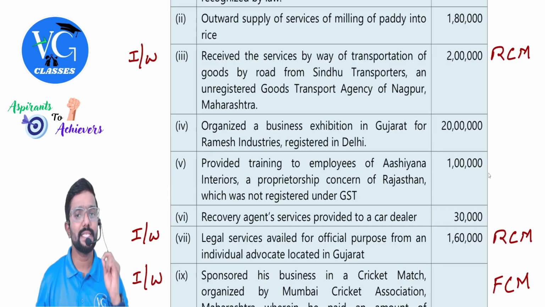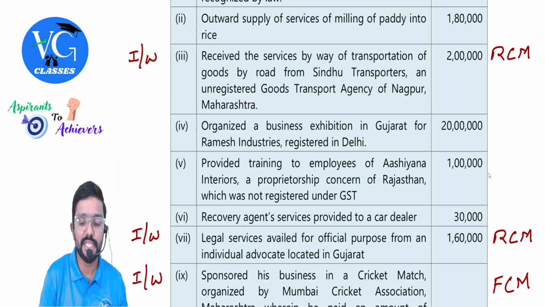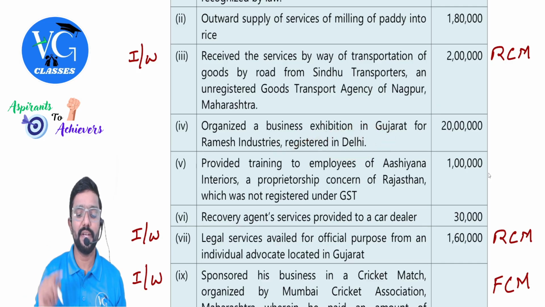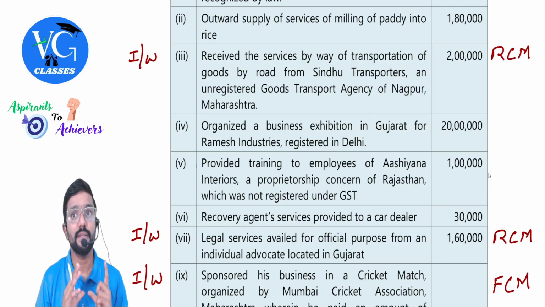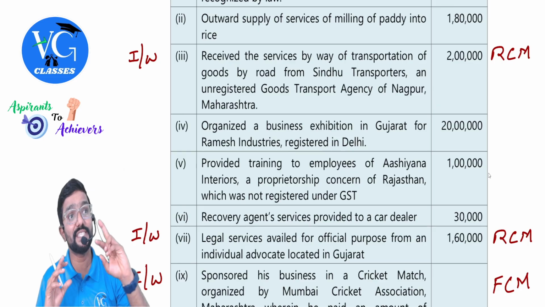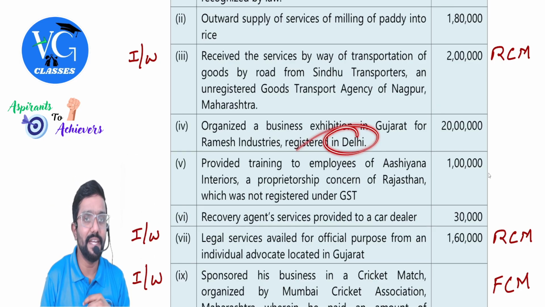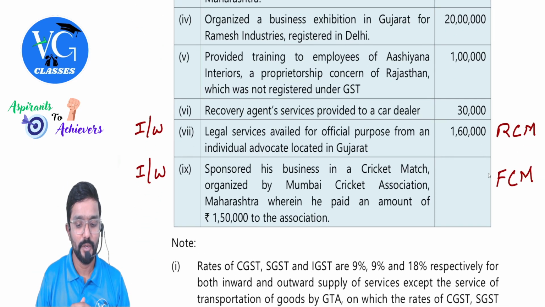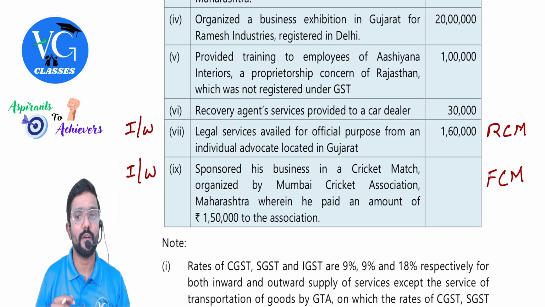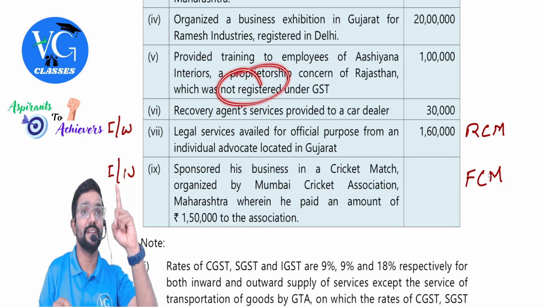Next. Organized a business exhibition in Gujarat for Ramesh Industries, registered in Delhi. Okay, recipient is registered in Delhi. It is a B2B supply. And is it taxable? Yes. If business exhibition is held outside India, exemption is available. But if it is held in India, is it taxable? Yes.